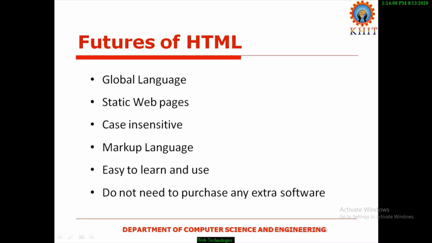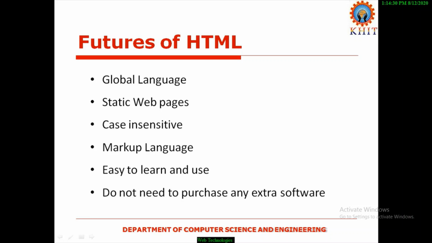HTML is a global language. Why? Because almost all browsers, we already discussed web browsers, right? A web browser is a software which is used to listen to the client request and send it to the web server. The web server processes the request and sends a response to the web browser in the form of an HTML document. That is the role of a web browser.